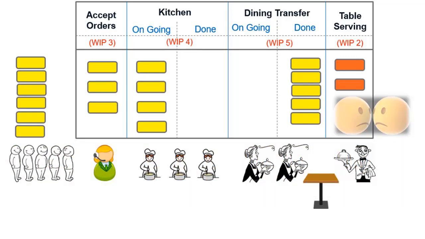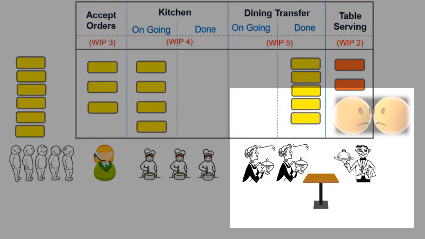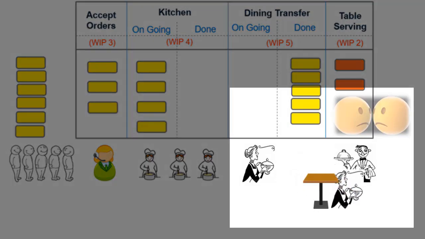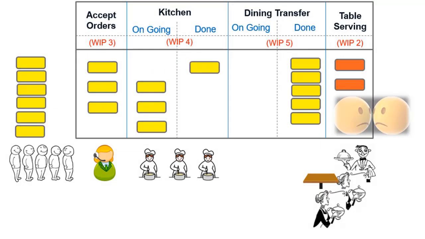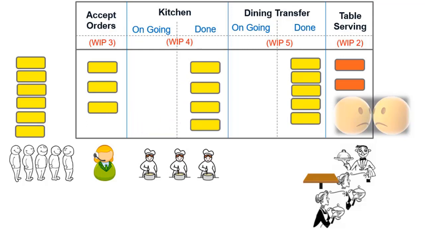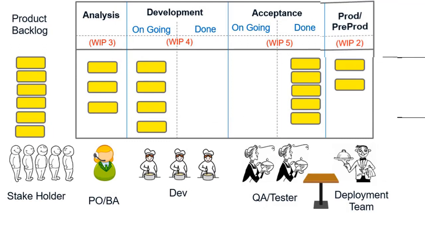Now back to the food counter. When the dining transfer guys saw the blockage in the flow, they rushed to help to resolve the problem. The kitchen guys still continued their work since their WIP limit was not reached. And when the limit was reached, they took up the activity of serving. Now let us map the same system for your maintenance project.